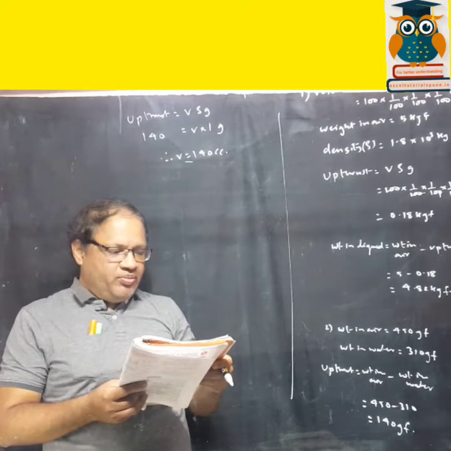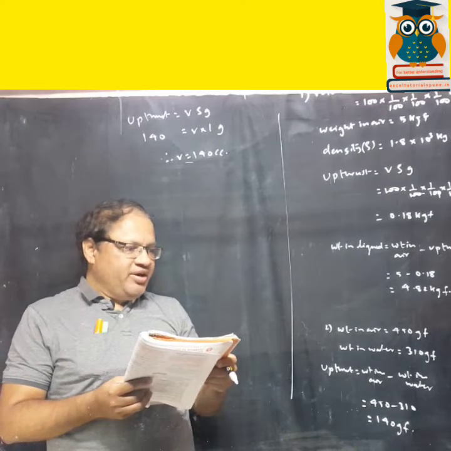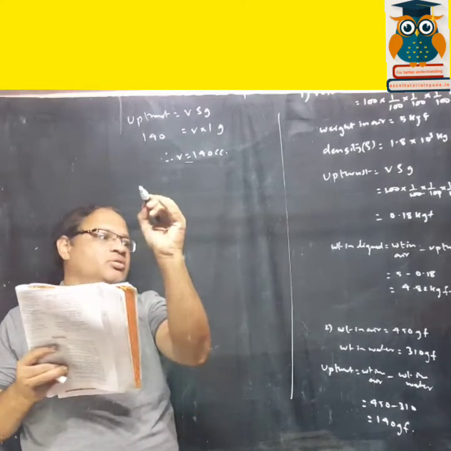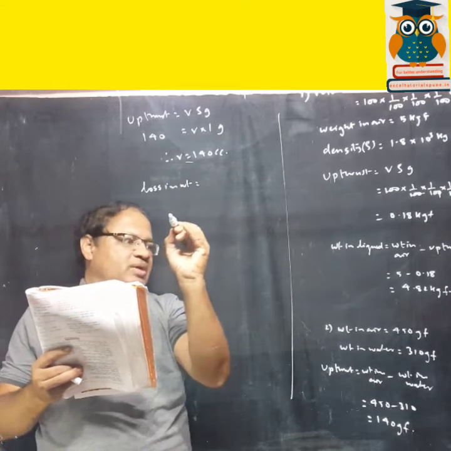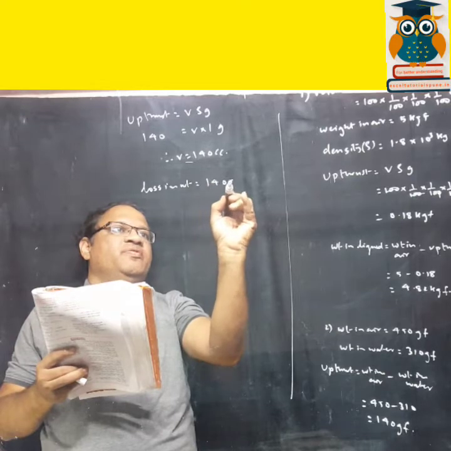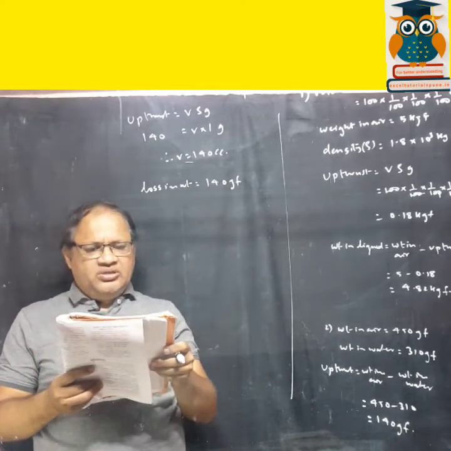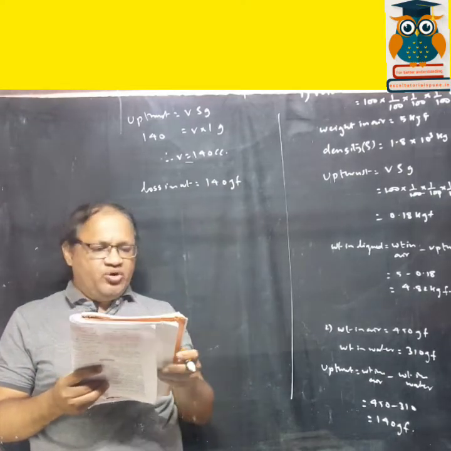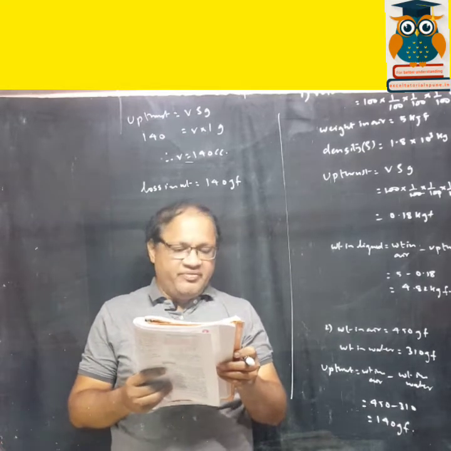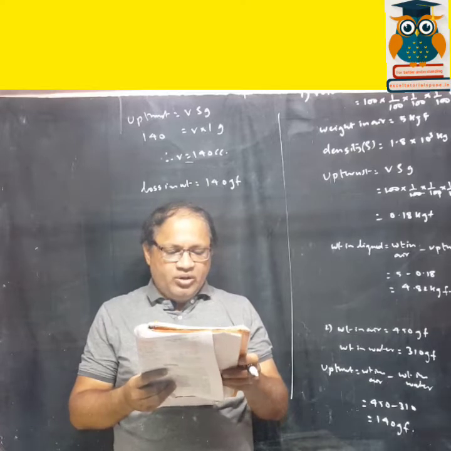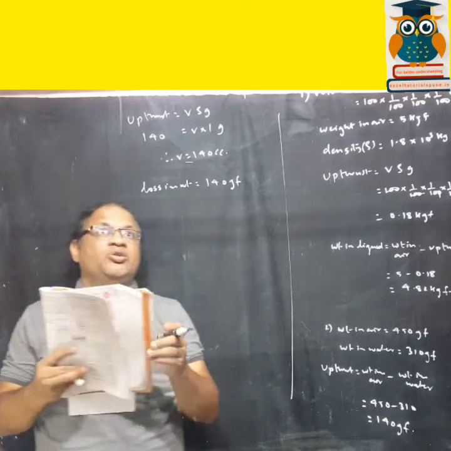So we've got the volume. Loss in weight. Loss in weight is the upthrust. Okay, so loss in weight is the upthrust, which you've got, 140 gf. And the third part is upthrust on the body, which you already found out, that is 140 gf. So almost all the answers have 140 as the answer. Okay, now the third question.